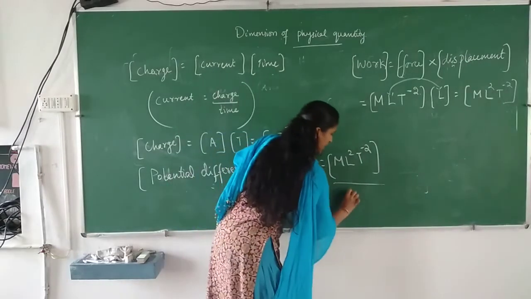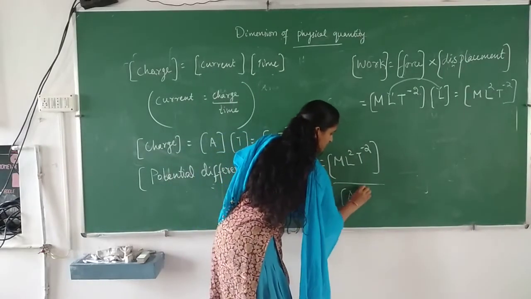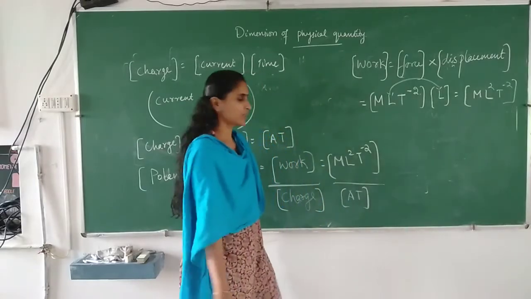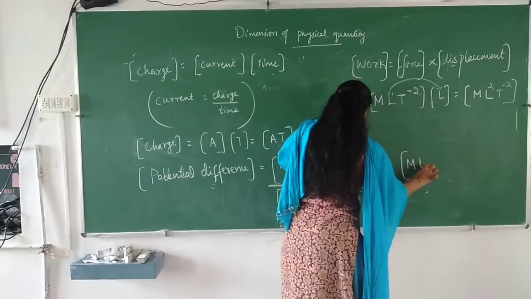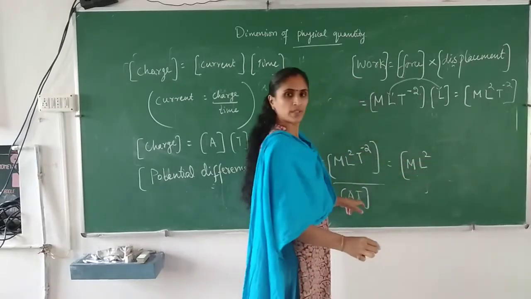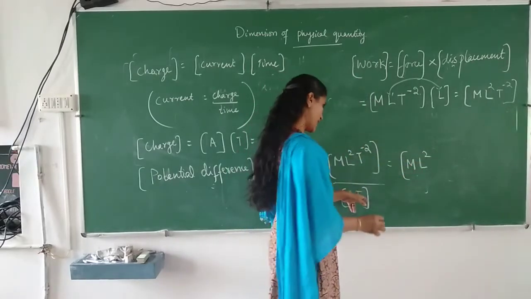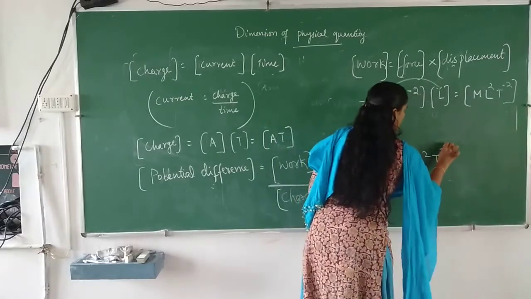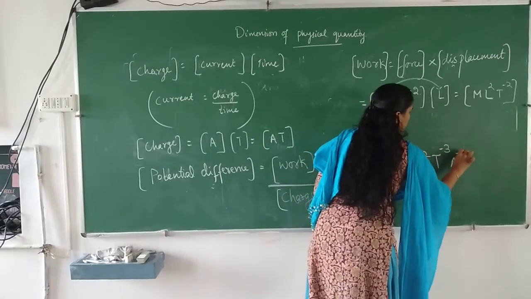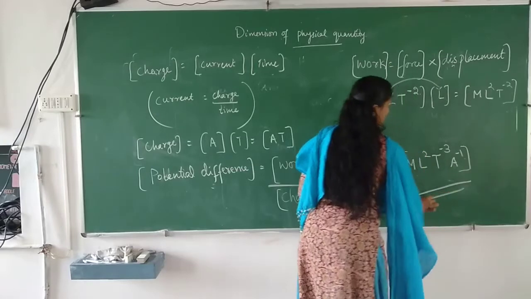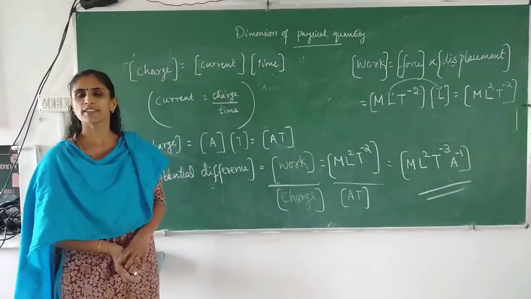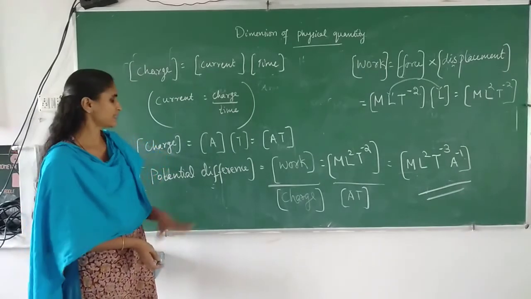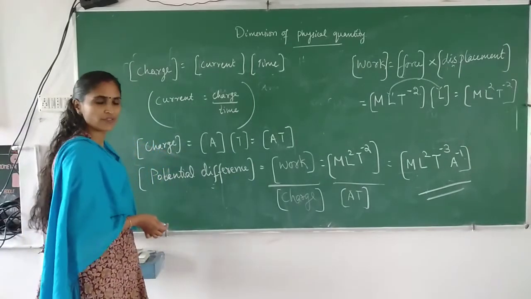The charge is A into T. So you will get M L square T raised to minus 3 A raised to minus 1. That is the dimension of potential difference.